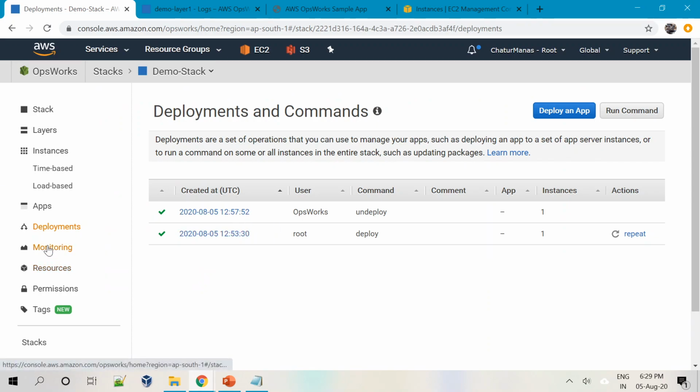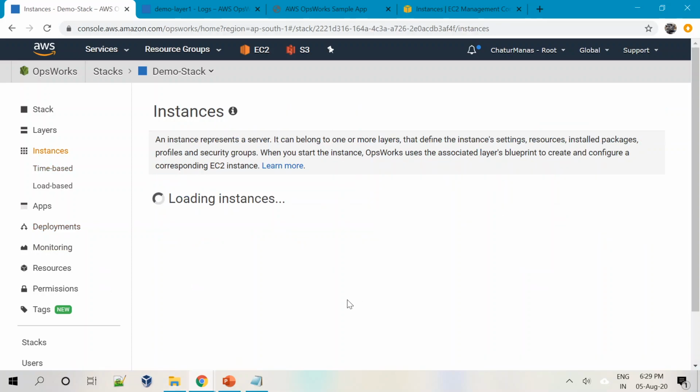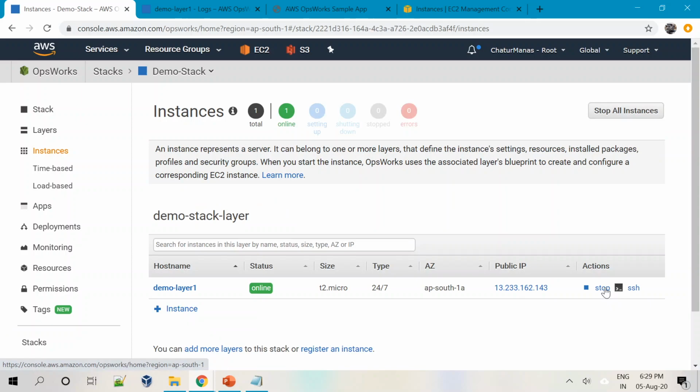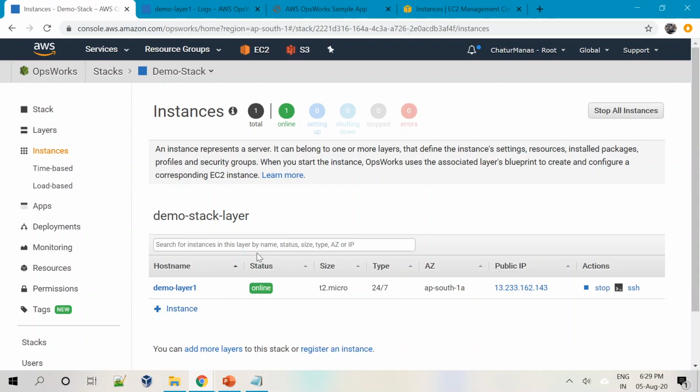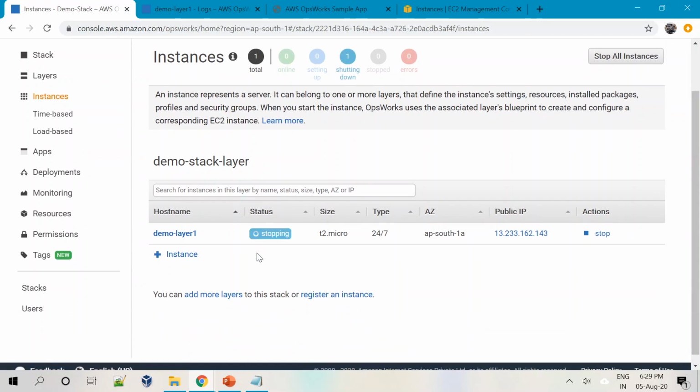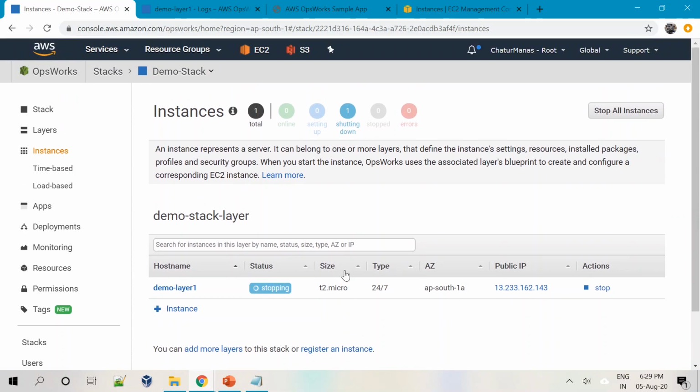Then I will go to instances, and let's stop the instance. Let's stop it. The stopping will take more time, so again I'll pause the video and I'll come back once the stop is successful.